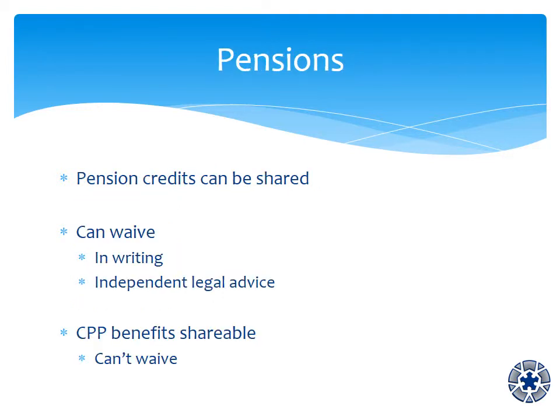Private pensions are a very complicated area. Pension credits which build during the marriage or common law relationship can be shared. People can also waive their rights to each other's pensions, but this must be done in writing and with independent legal advice. Parties also have the right to divide Canada Pension Plan benefits upon marriage breakdown, but Manitoba does not allow you to release your pension rights for CPP.